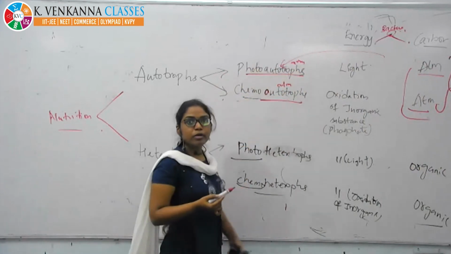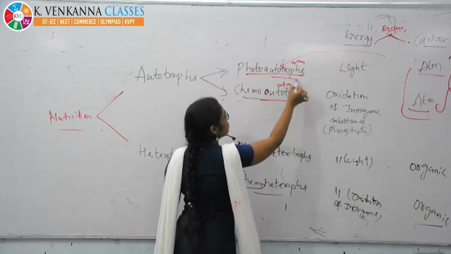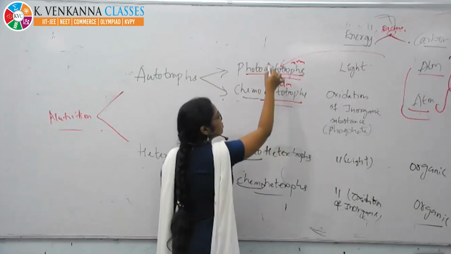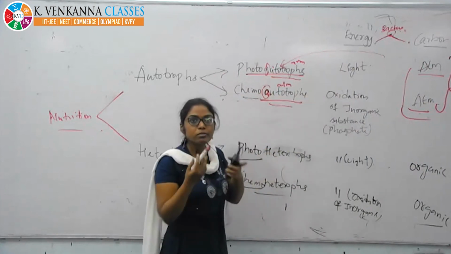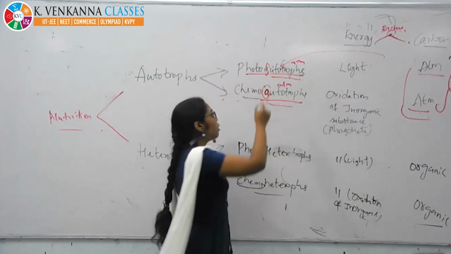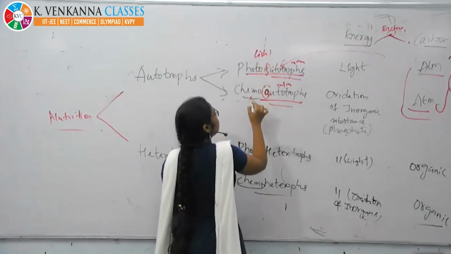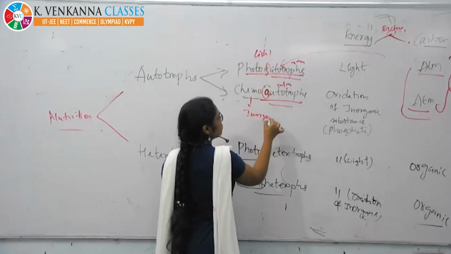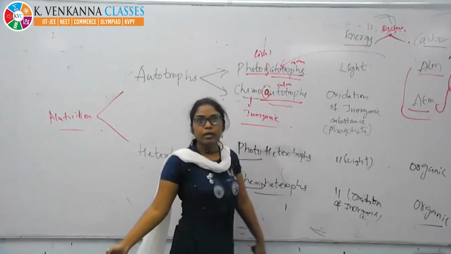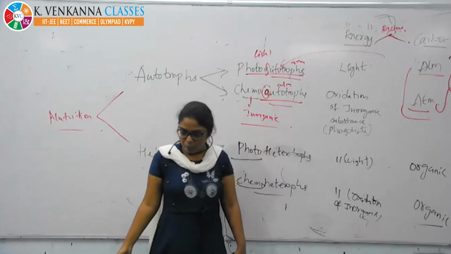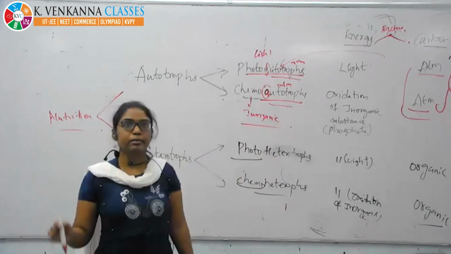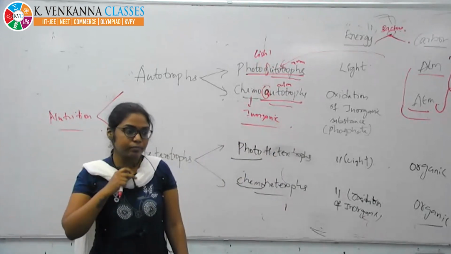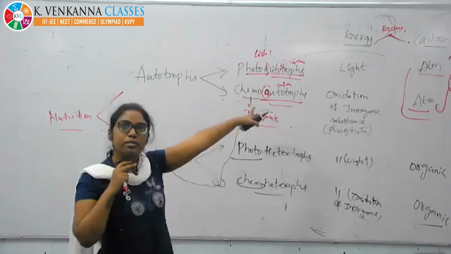Understood? You can tell from the word itself. A for autotroph, atmosphere is for the carbon source. Photo means light, chemo means inorganic material. Some key points need to be remembered, like hints. Autotrophs means atmosphere.